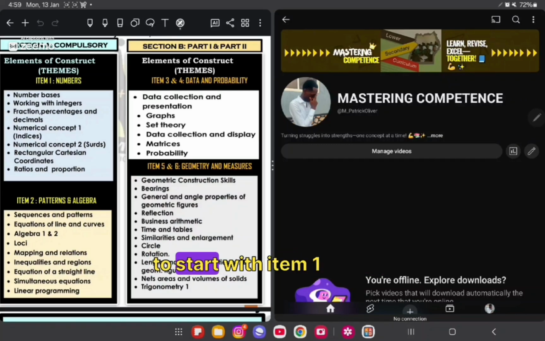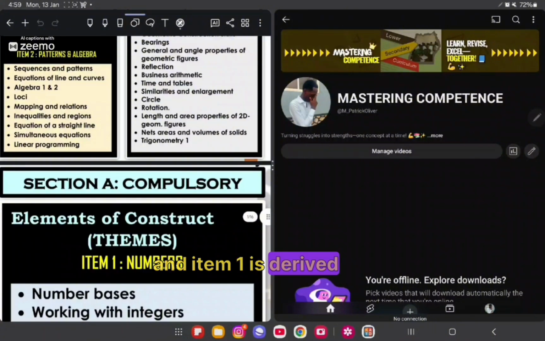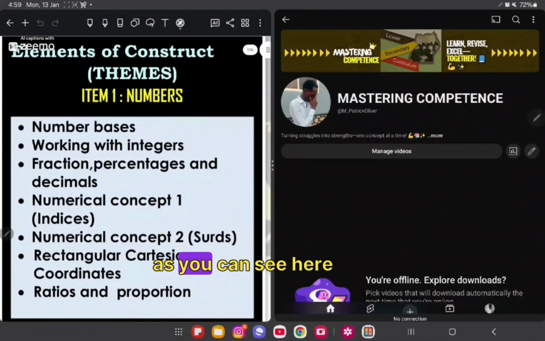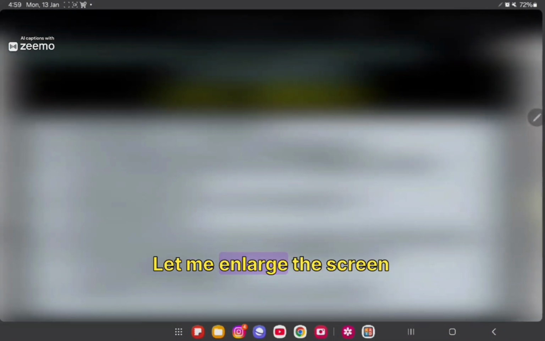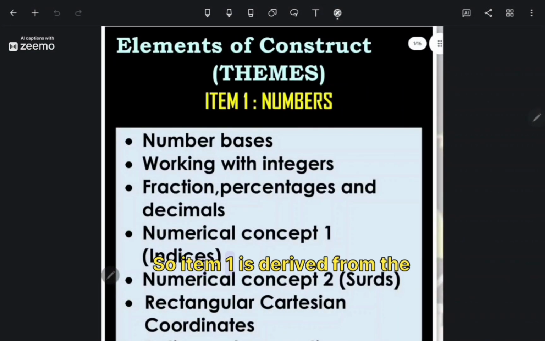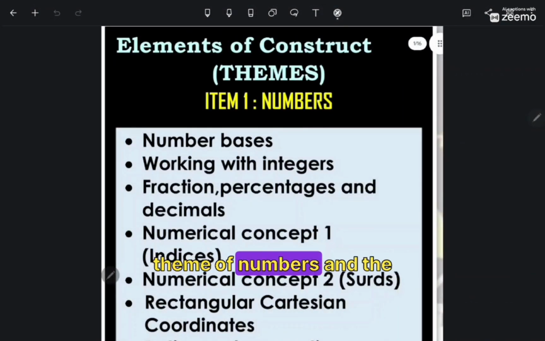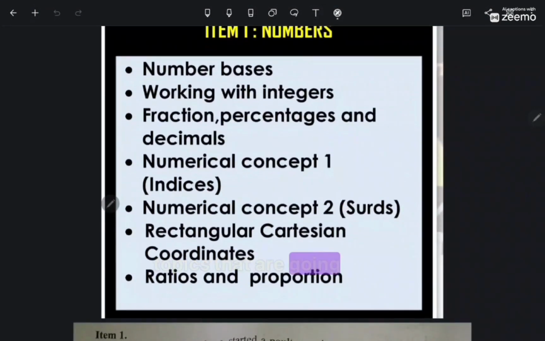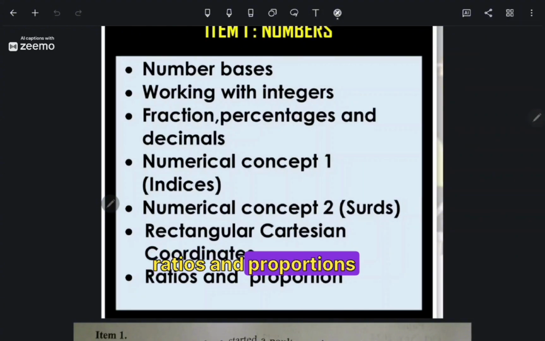So today we are going to start with item 1, and item 1 is derived from the theme of numbers, as you can see here on your left hand side. Let me enlarge the screen. So item 1 is derived from the theme of numbers, and the topics that are going to be examined under item 1, we have number bases, working with integers, fraction, percentages and decimals, numerical concepts 1, indices, numerical concepts 2, surds, rectangular Cartesian coordinates, ratios and proportions.